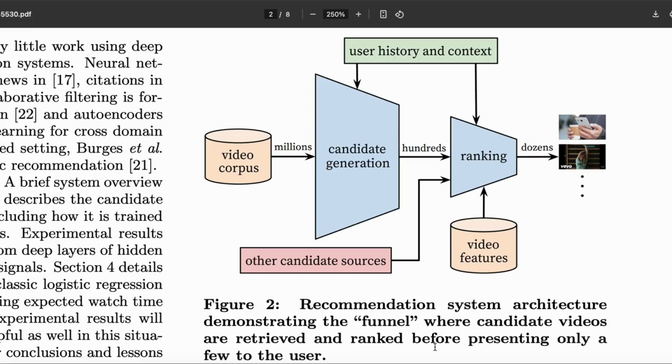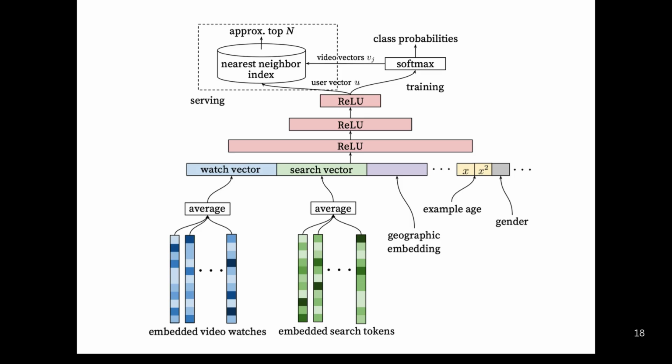Every video is represented as a dense vector or embedding. These embeddings are learned automatically by the model during training, not predefined. Importantly, they are trained along with the rest of the neural network using standard gradient descent and backpropagation. That means the model updates both the video vectors and the rest of the neural network weights at the same time. This is the architecture of their candidate model.